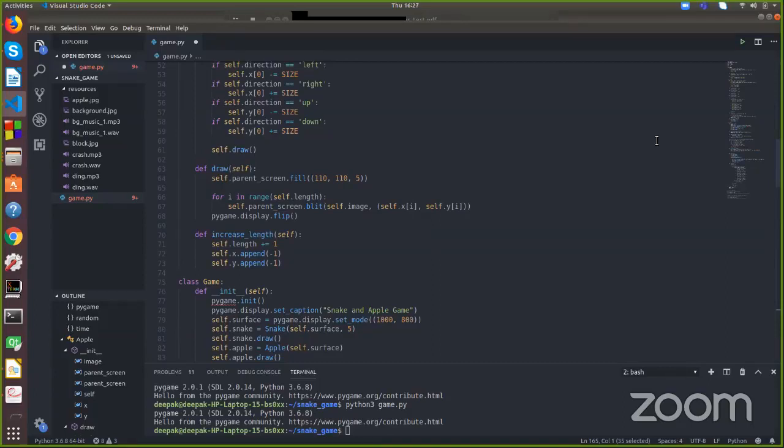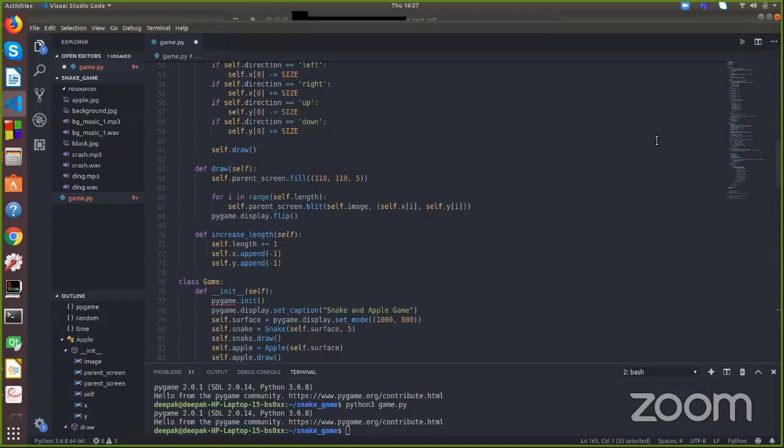Okay, so as I told you when I took the classes and objects session, all the properties and methods related to a class will remain under that class. So that's a good way to write a program. So game over logic, what is it a part of? It's a part of the game. So that's the reason why we want to write the methods of the game over logic inside the game class.